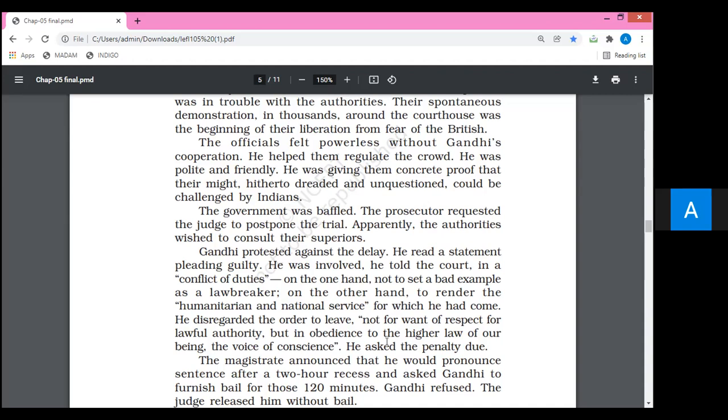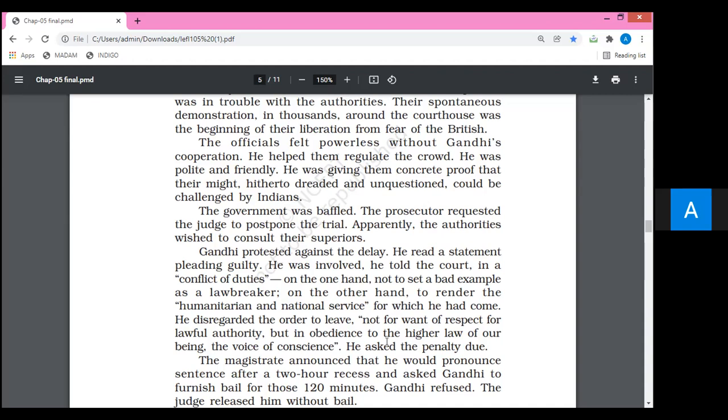So he wanted to highlight two major obligations. What? Just listen. He wanted to highlight that on one hand, he never wanted to set a bad example as a lawbreaker. You are very clear about this particular point, that lawmakers can never ever be lawbreakers. Gandhi was a very fine advocate or lawyer, you are able to understand. So that is why he wanted to highlight a very fine point, that he never wanted to break the law, never wanted to be a lawbreaker.